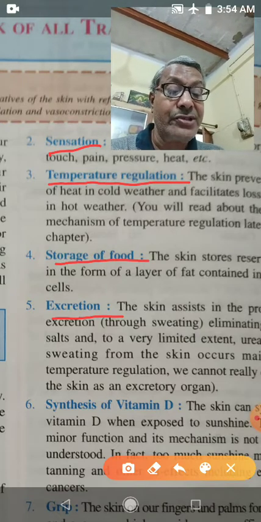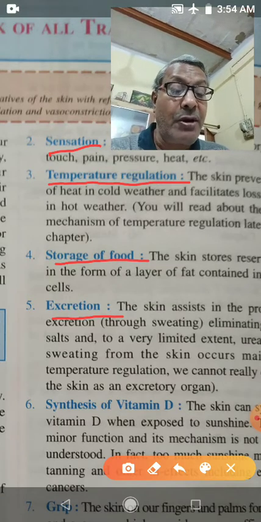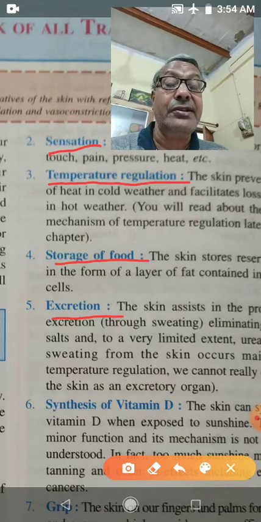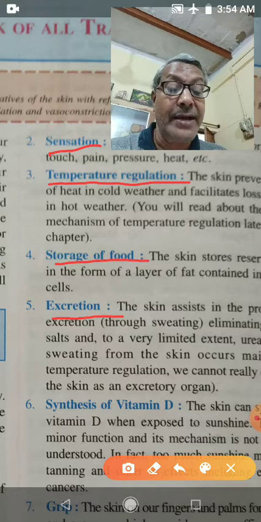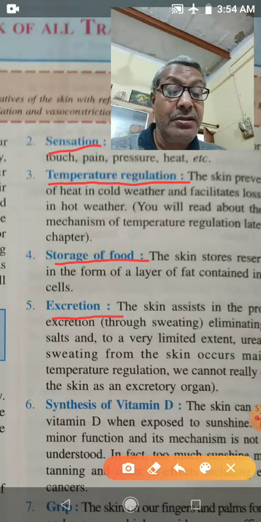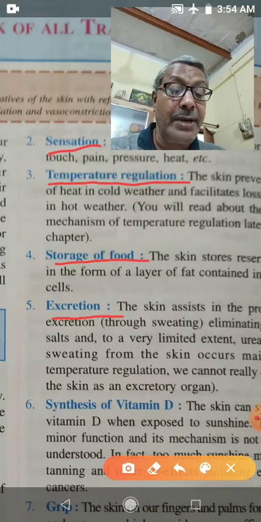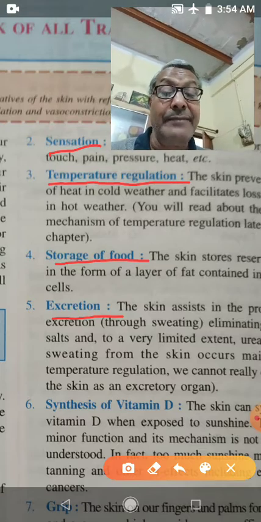So when there is sweating, sweat comes out from our body. If we do an analytical analysis of that, we can find salt and urea. So skin is not only serving as a temperature regulating organ, but it is also acting as an excretory organ.